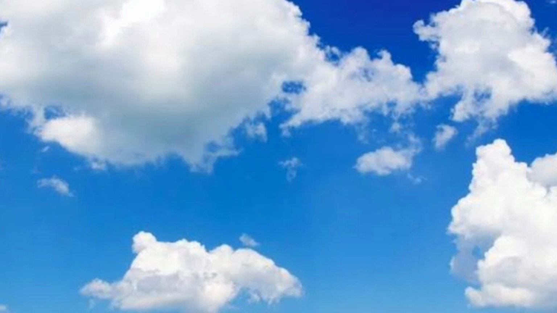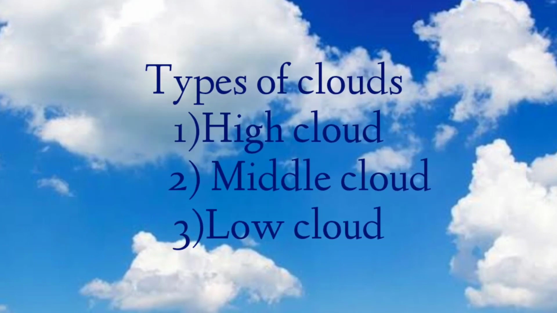There are three types of clouds: high clouds, middle clouds, low clouds. High clouds are formed at greater heights and made up of ice crystals. Middle clouds are formed at middle heights and are made up of water droplets and ice crystals. Low clouds are formed at lower levels in the stratosphere layer of the atmosphere and made up of water droplets.